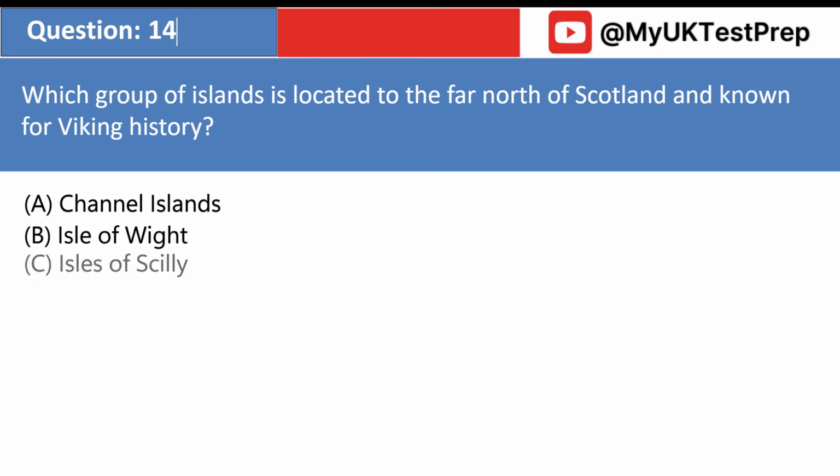Which group of islands is located to the far north of Scotland and known for Viking history? A. Channel Islands. B. Isle of Wight. C. Isles of Scilly. D. Shetland Islands.